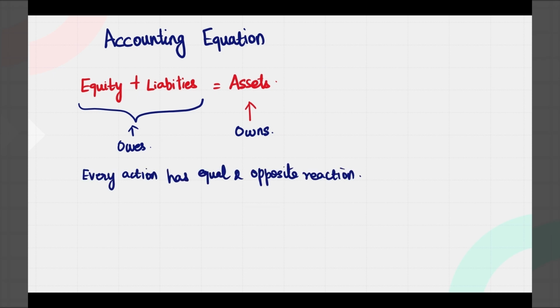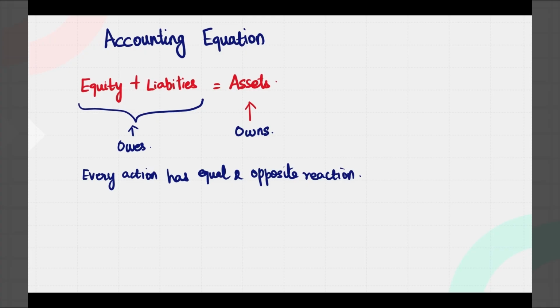Like how even science says that every action has an equal and opposite reaction, in accountancy we call it every debit has a credit, which means that a debit is nothing but the opposite side of the credit, right? So what we see is whenever there is an increase on one side, you see the increase on the other side. This is what makes the equation balance, correct?